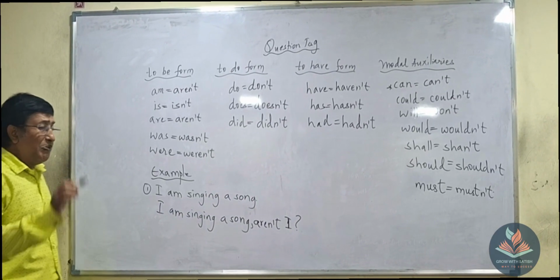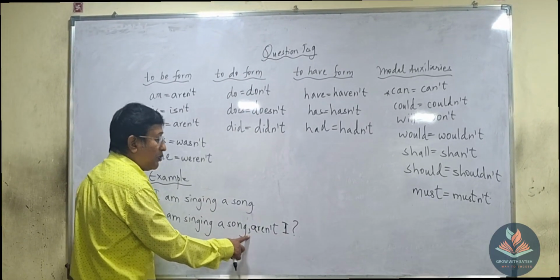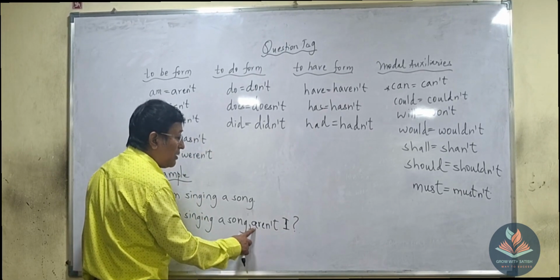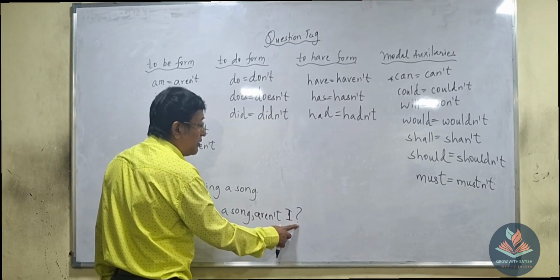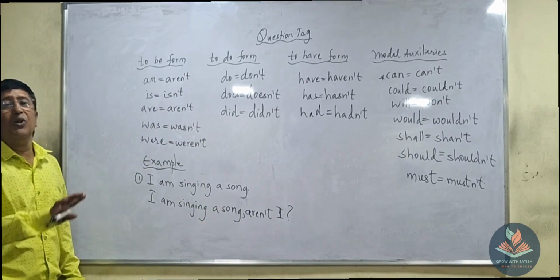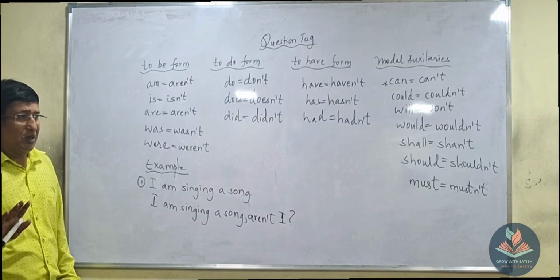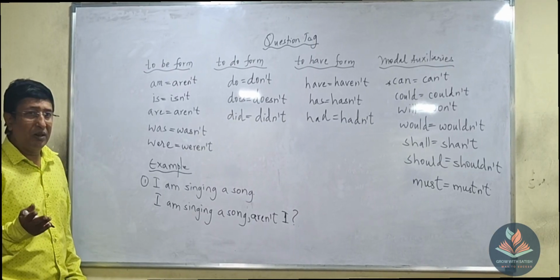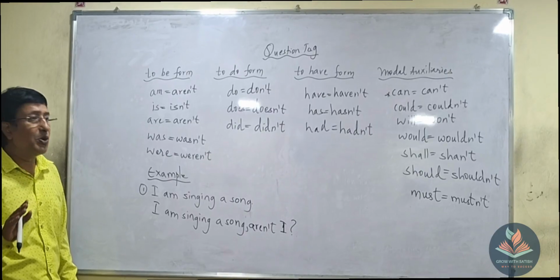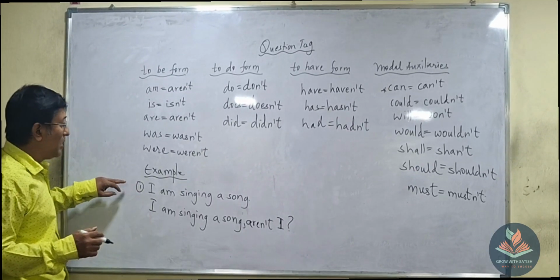If you have forgotten to make a comma, forgotten to make I a capital, or if you have written A as a capital, or if you forget to put the question mark, then you will never get the marks. They might give you half marks, they might deduct half marks, or they might give zero also. Okay. Now we'll start with the examples.